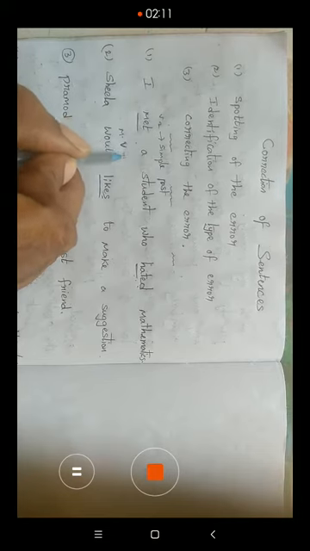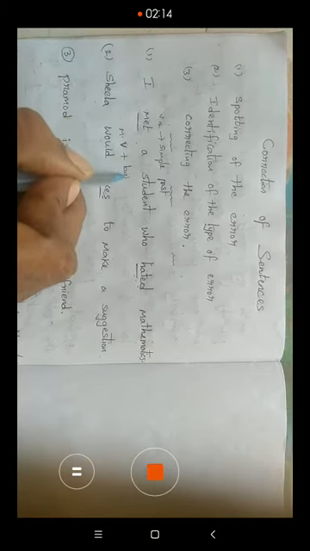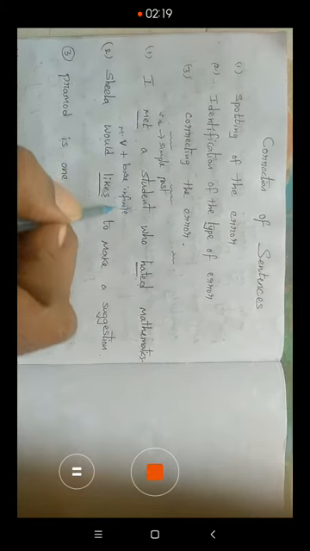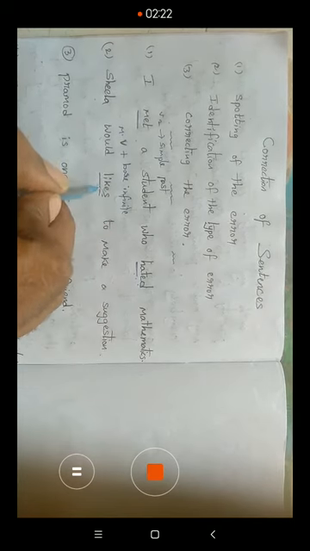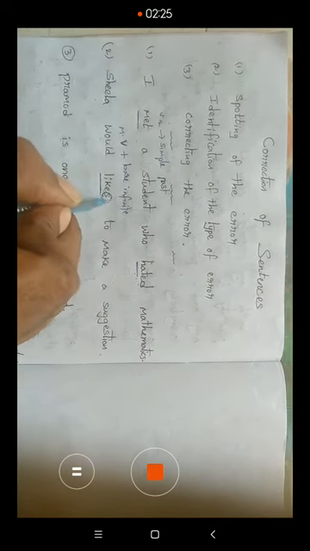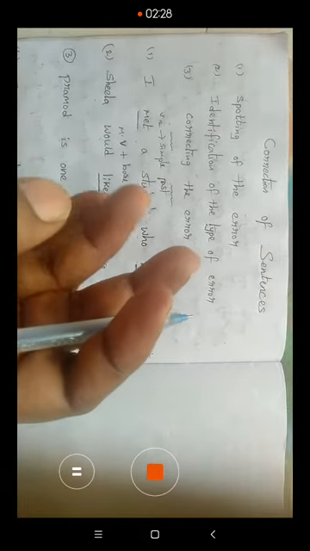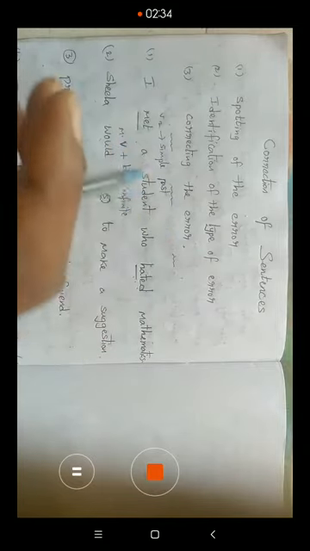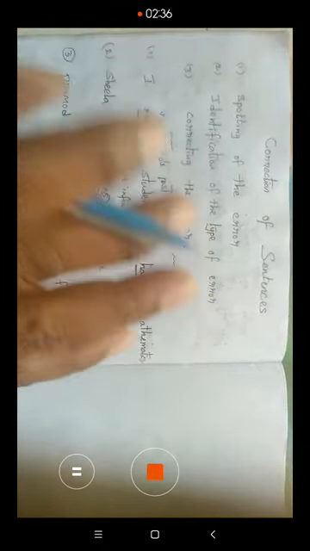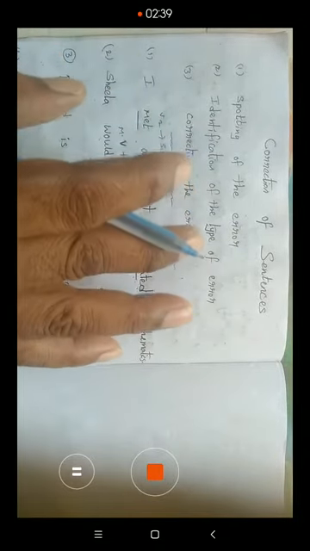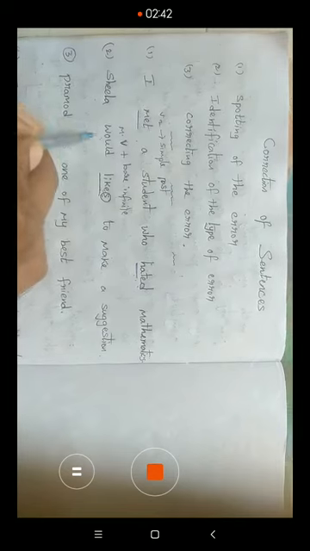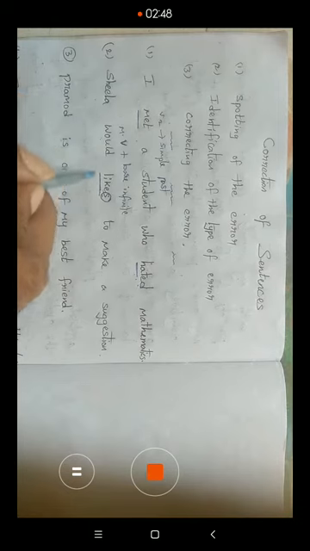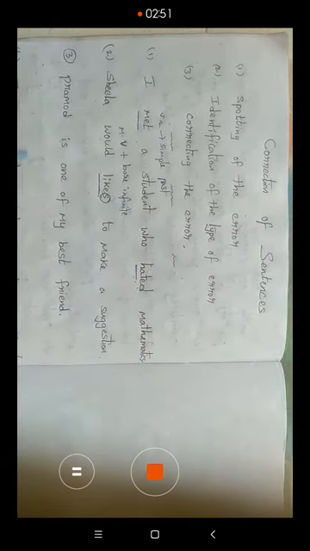Modal verbs require only the bare infinitive. Bare infinitive means the verb does not consist of s or es or ed, like play, make. These are the bare infinitives. That is called bare infinitive. So whenever a modal verb is given in the sentence, we write only the bare infinitive. So, Sheila would like to make a suggestion. This is the correction in the sentence.